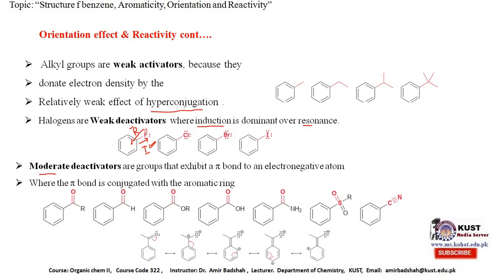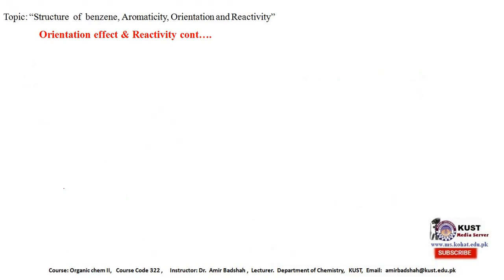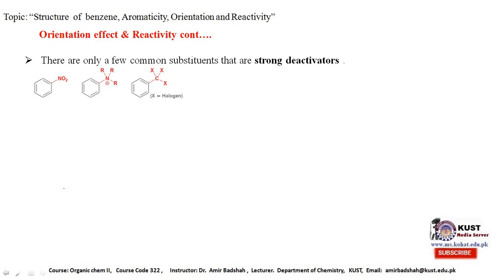If there is a deficiency of electrons in the ring, it will deactivate the ring, but this deactivation is the moderate one. The last one is the strong deactivator. Strong deactivators are very few, and they are the nitro group, the ammonium group, or a halogen group which is bonded to the carbon.